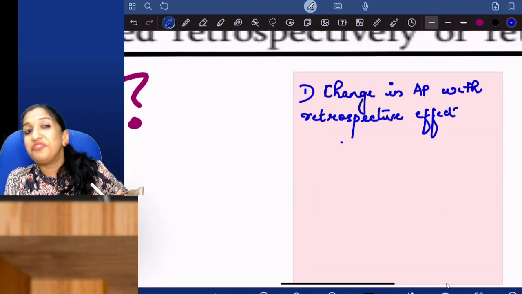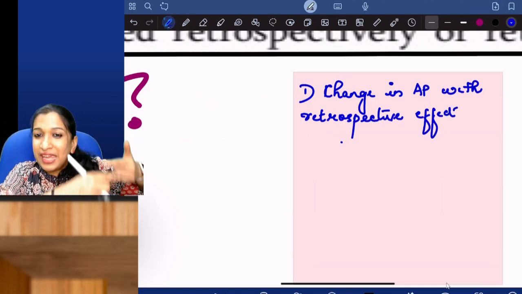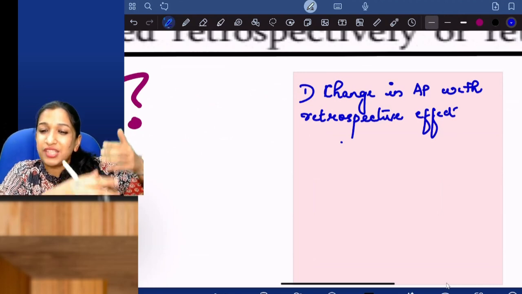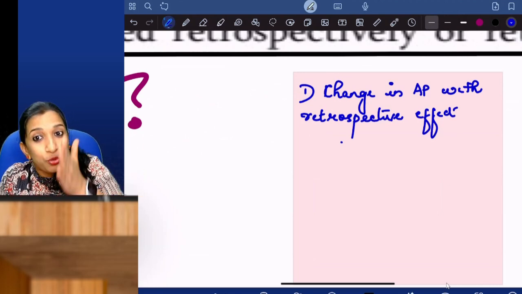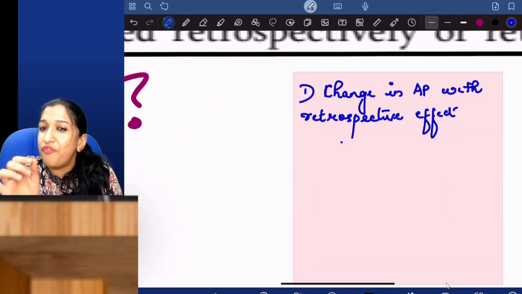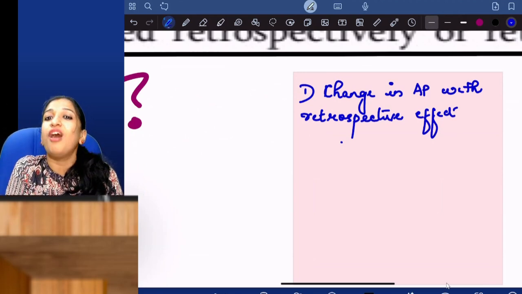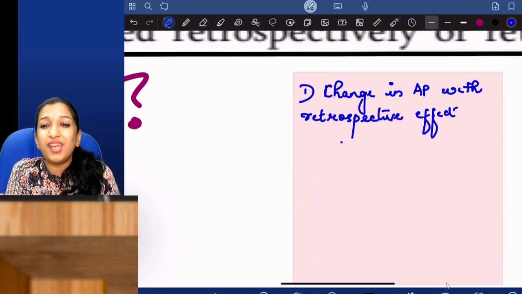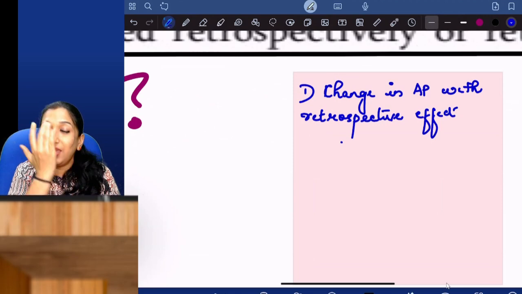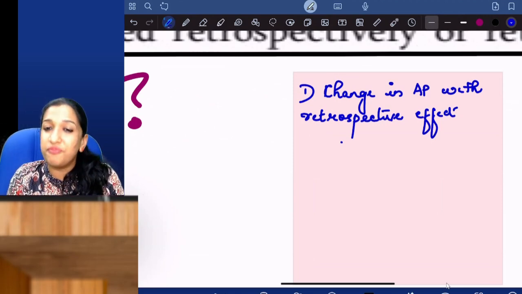So go back to the 15th year and make the corrections. Cumulative effect you need to give, and you should start accounting from the beginning of the previous year.